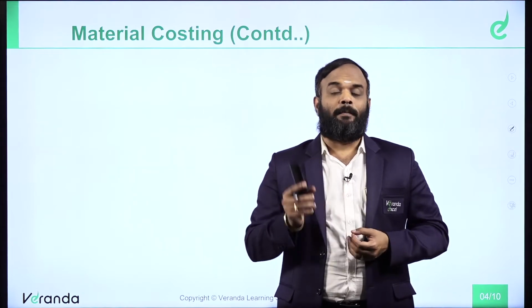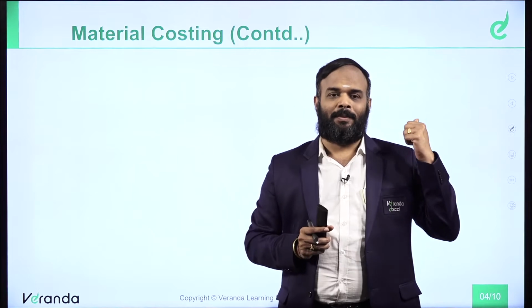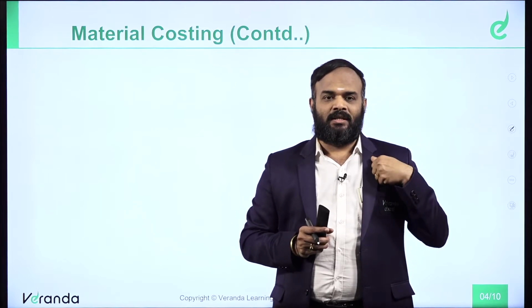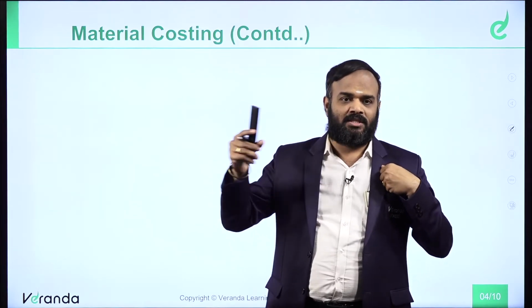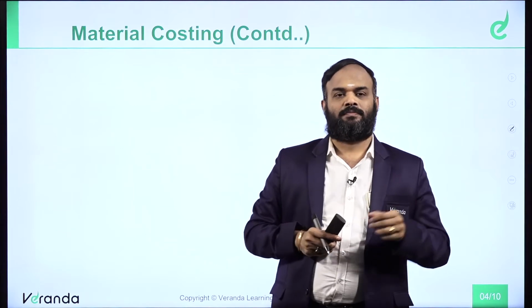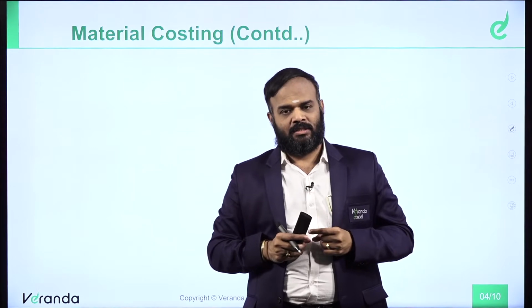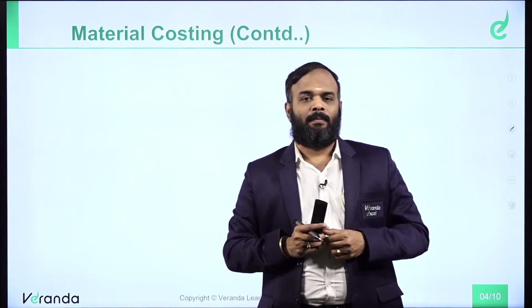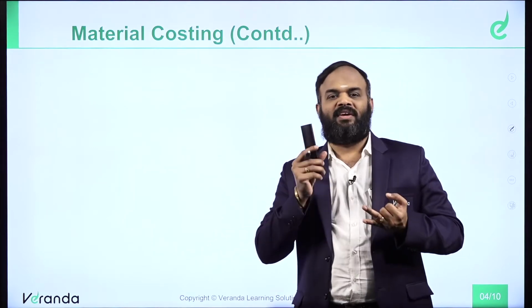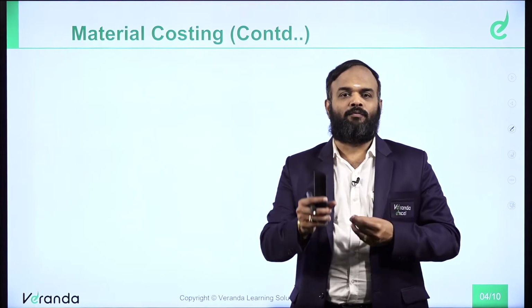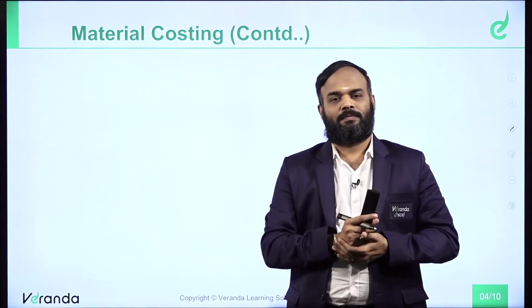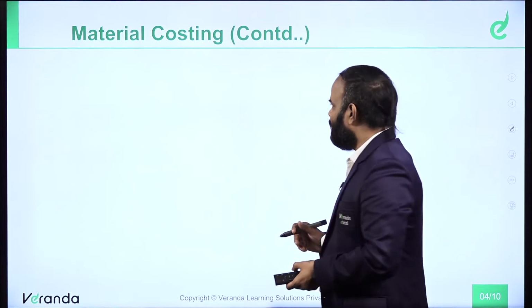Next, with respect to material cost, what is the objective of this particular topic? Like the previous topic, where we wanted to ascertain the cost, here we want to minimize the cost. Therefore, the objective behind material costing is to minimize the cost. How to minimize the cost? By way of cost reduction and cost control. A combination of both, we want to minimize the cost.